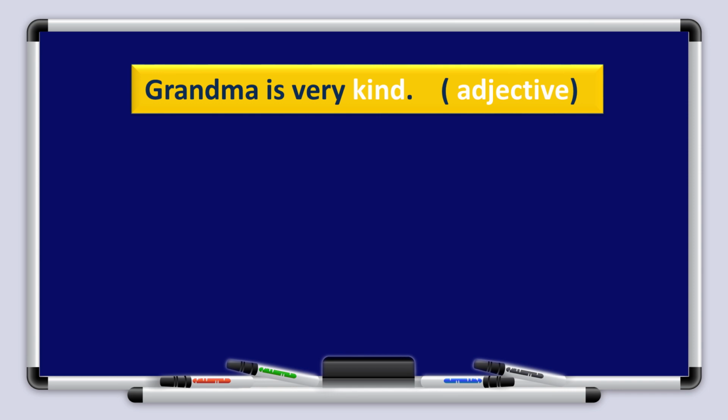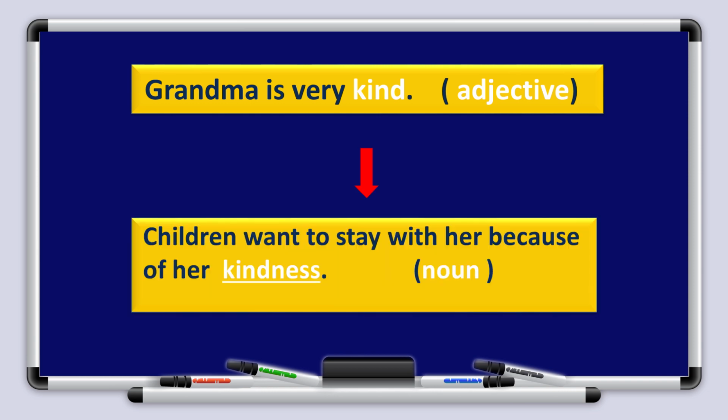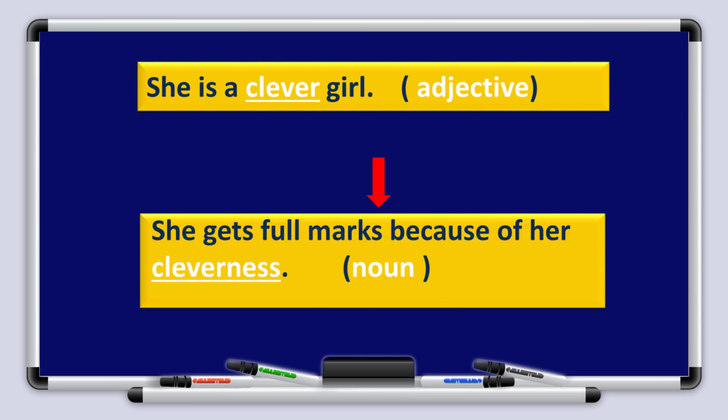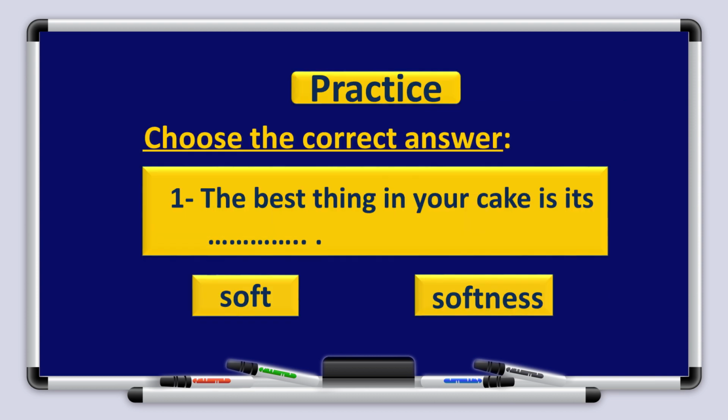Here, kind is an adjective. Change it into a noun. Children want to stay with her because of her kindness. Great. She is a clever girl. Clever is an adjective. Change it, please, into a noun. She gets full marks because of her cleverness.